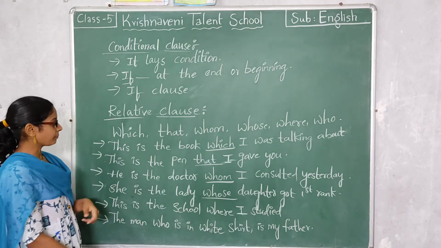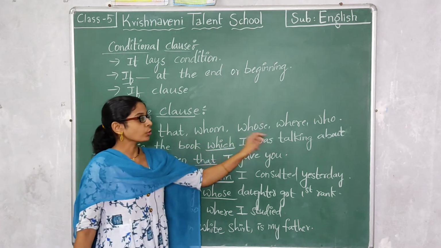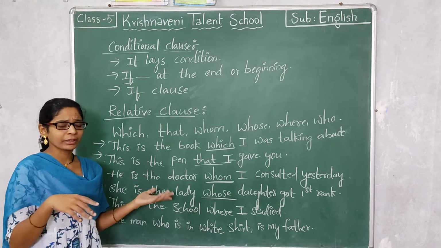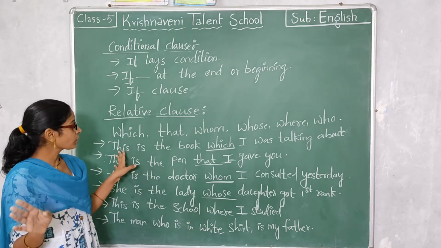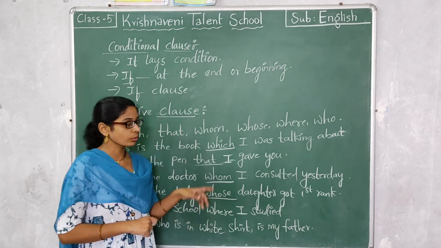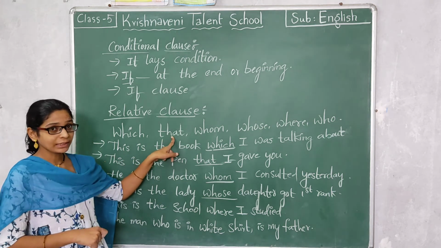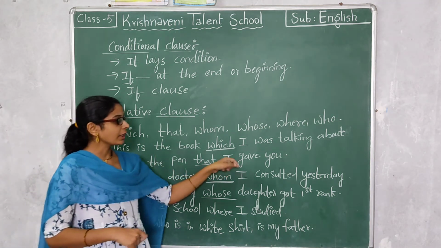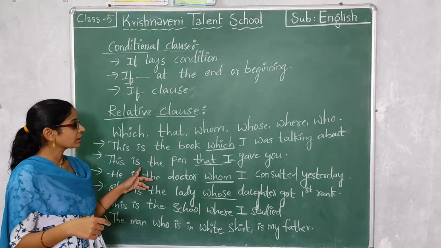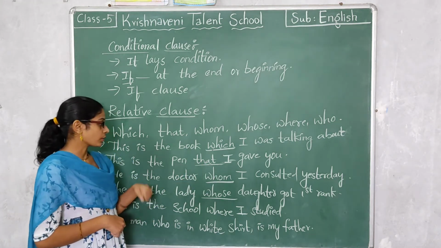Okay, let us see the examples. The first one is which. This is the book which I was talking about. You are not mentioning the name of the book or the appearance, you are just saying this is the book. So this is our relative clause here. Then second one is that. This is the pen that I gave you. You are saying to your friend, this is the pen that I gave you. So here that is the relative clause.